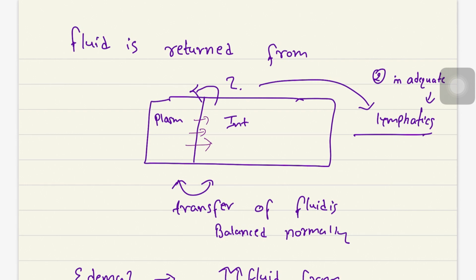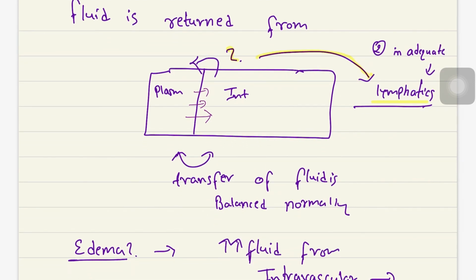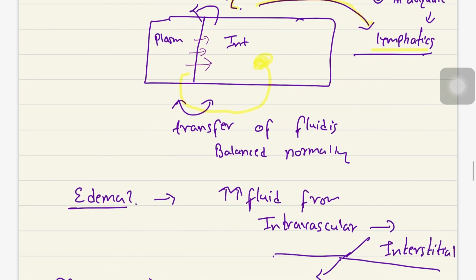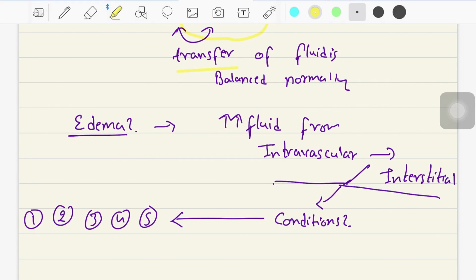The mechanism is simply the lymphatics. Lymphatics are the channels that bring this extra fluid in the interstitial fluid back to the plasma.